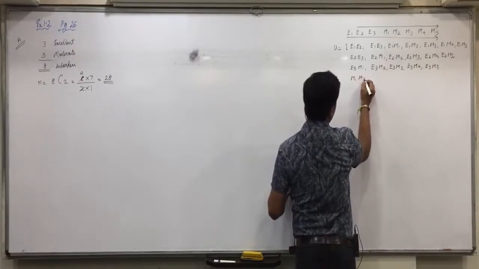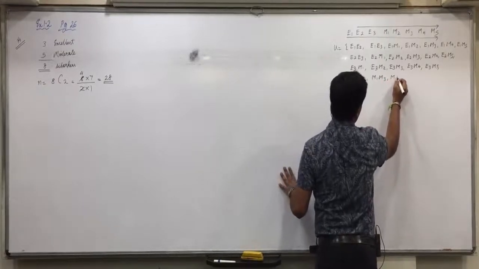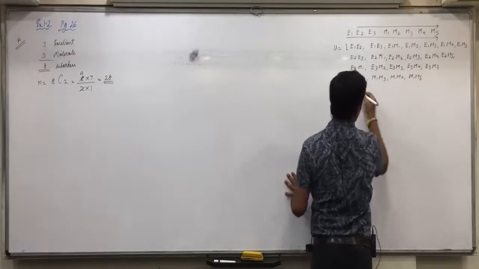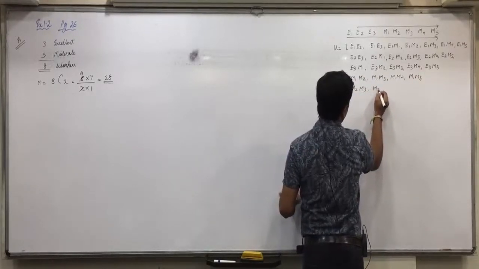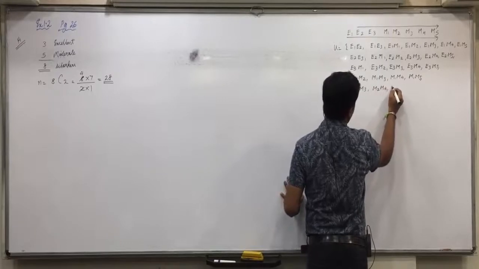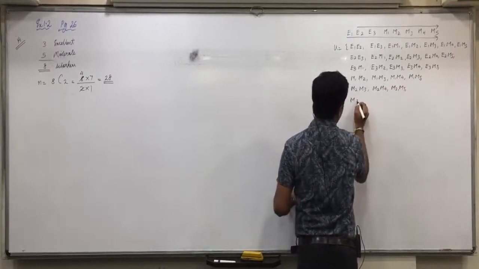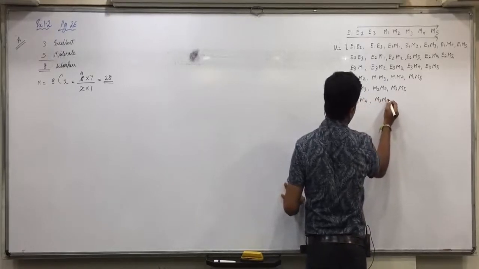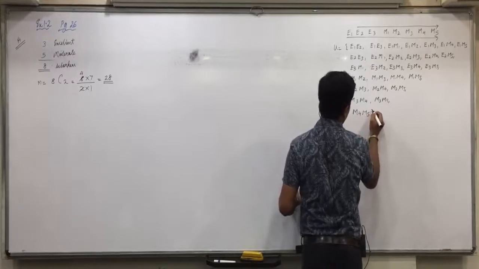M1 M2, M1 M3, M1 M4, M1 M5, M2 M3, M2 M4, M2 M5, M3 M4, M3 M5, and M4 M5.